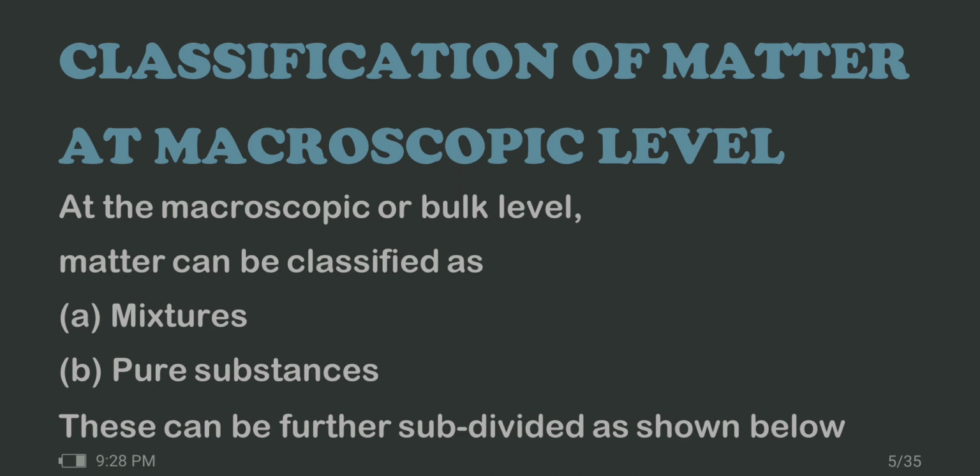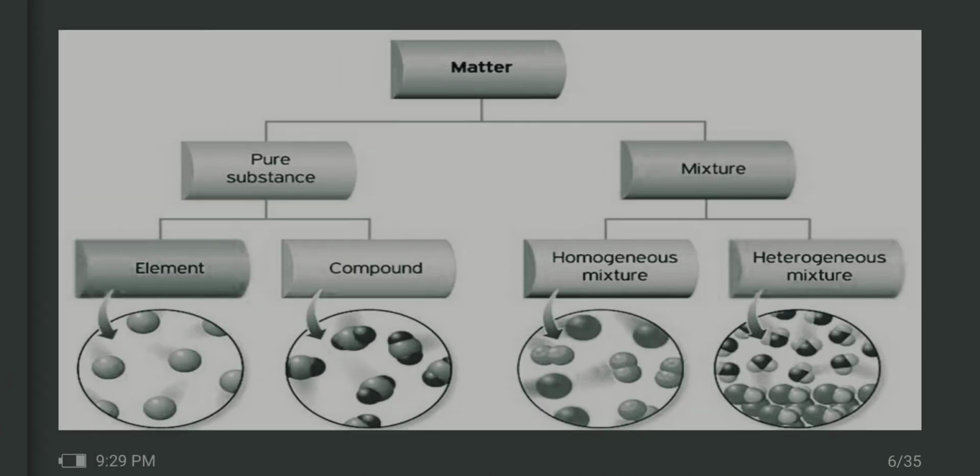In the last class, we were discussing the first chapter of class 11th chemistry, that is Some Basic Concepts of Chemistry. In this class we are going to discuss the classification of matter at the macroscopic level. At the macroscopic level, matter can be classified as mixtures and pure substances. Pure substances are elements and compounds, and mixtures are homogeneous and heterogeneous.